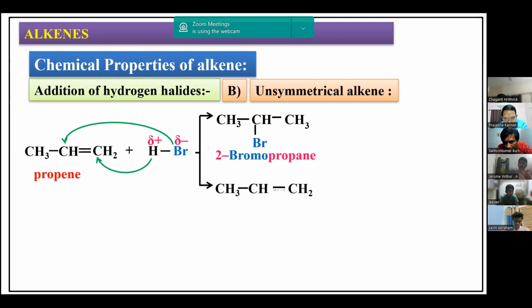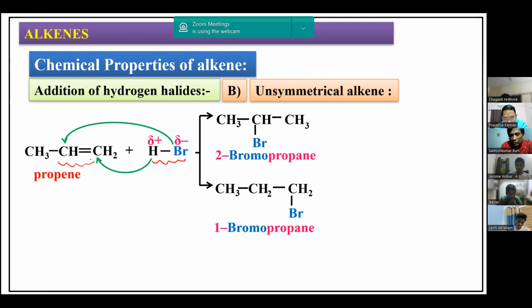One is 2-bromopropane, and another is 1-bromopropane. Now how to decide which is the major product, or are both 50-50 percent? How we can decide here is, again, we have to follow one of the rules called Markovnikov's addition rule. What this Markovnikov's addition rule says: whenever you are adding an unsymmetrical molecule to an unsymmetrical alkene, the negative part will add to that carbon atom which has a less number